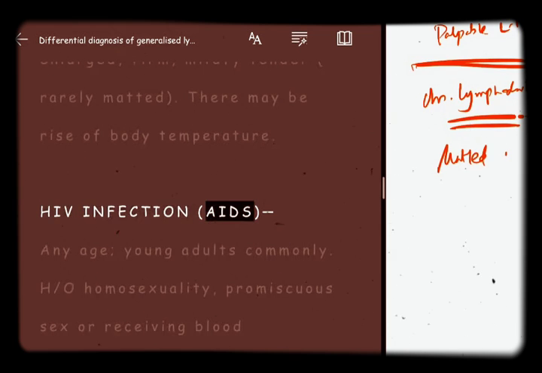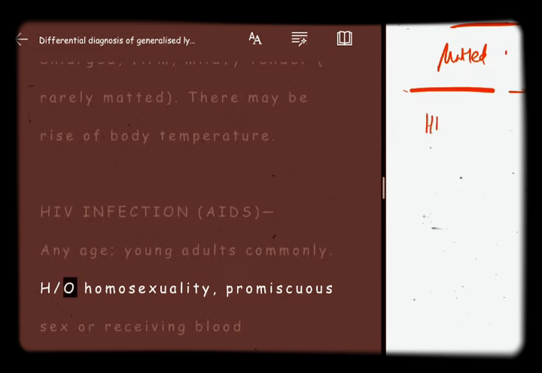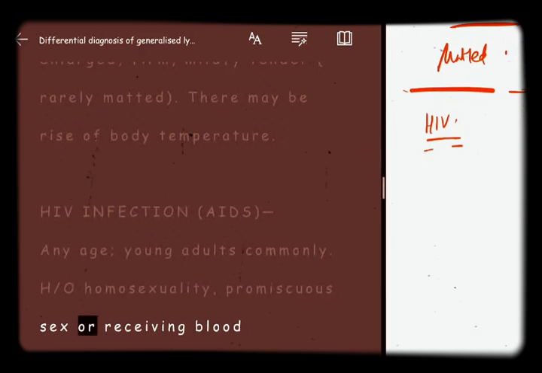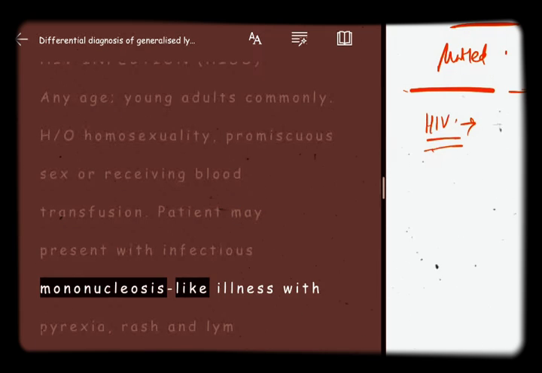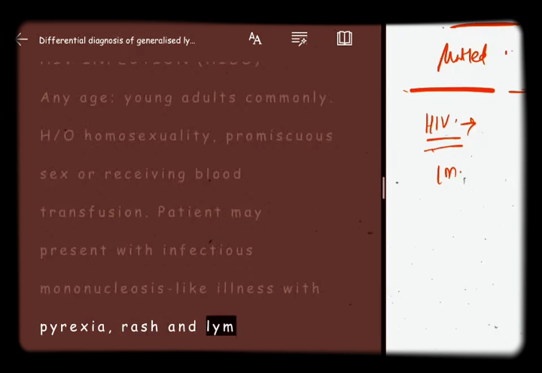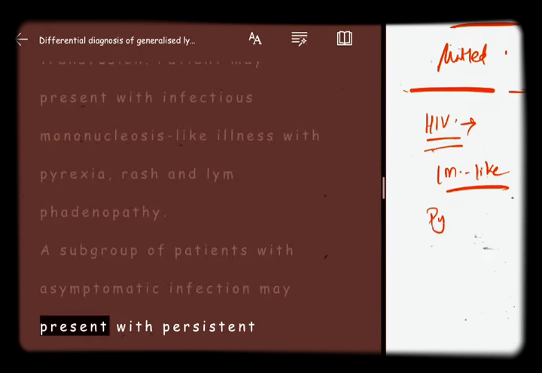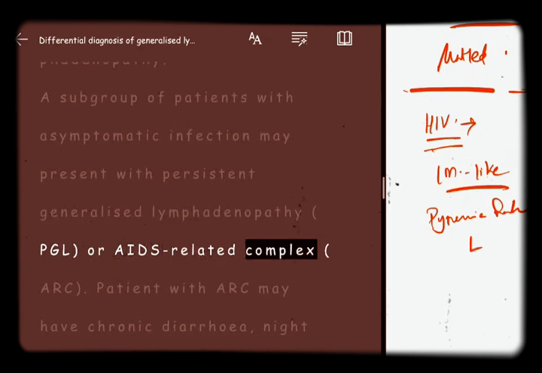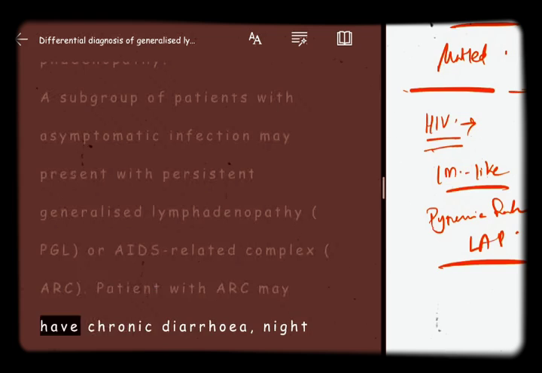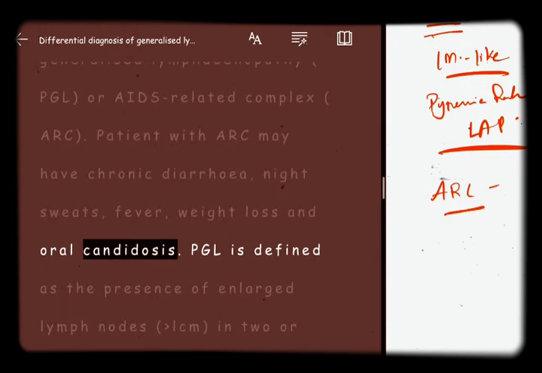HIV infection, AIDS. Any age, young adults commonly. History of homosexuality, promiscuous sex, or receiving blood transfusion. Patient may present with infectious mononucleosis-like illness with pyrexia, rash, and lymphadenopathy. A subgroup of patients with asymptomatic infection may present with persistent generalized lymphadenopathy, PGL, or AIDS-related complex, ARC. Patients with ARC may have chronic diarrhea, night sweats, fever, weight loss, and oral candidosis.